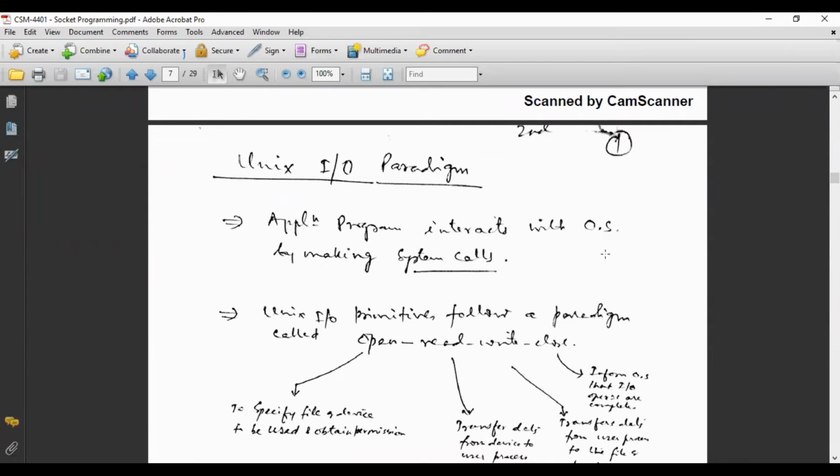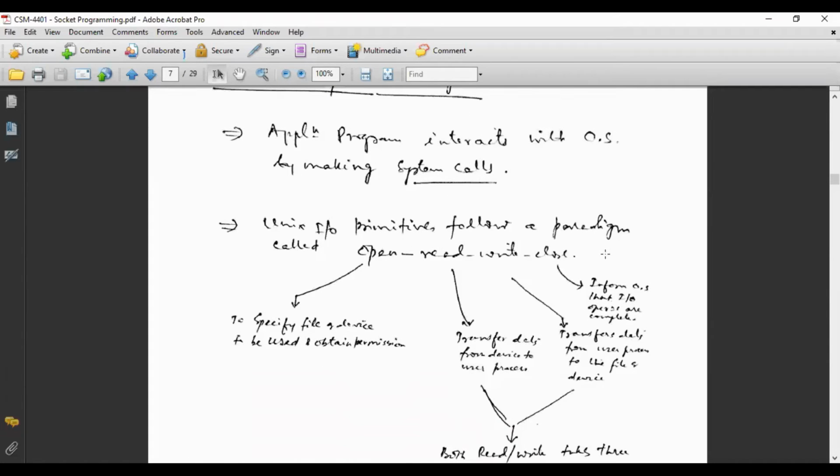So an application program interacts with the operating system by making system calls. Unix input output primitives follow a paradigm which is known as the open, read, write, and close paradigm. Open means whenever you want to perform a read or write operation, you will have to open the device or the file. The files are known as devices in the Unix system basically. So you specify the file or device to be used and obtain permission. Once the file is open for read and write, you will have to get permission also. If you have permission on that device, then only you can read and write.